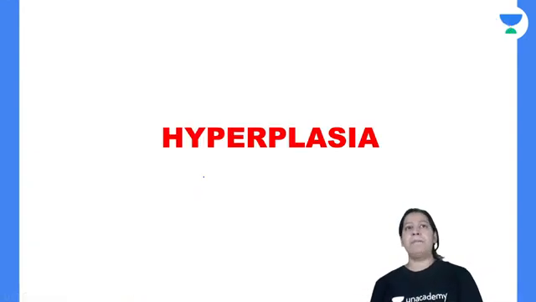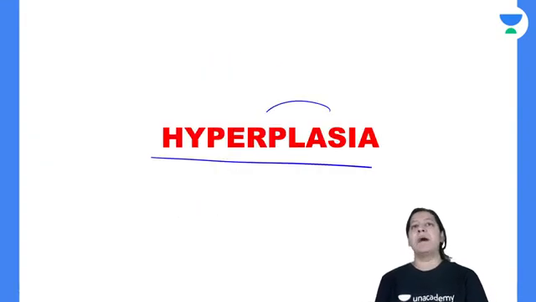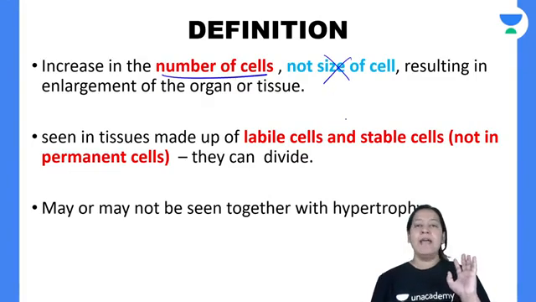So I'm starting with hyperplasia. As I have told you, plasia means number. So the definition is increase in number of the cell, but not the size of the cell.